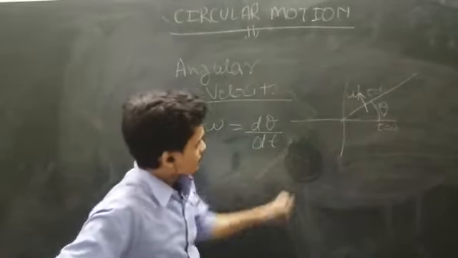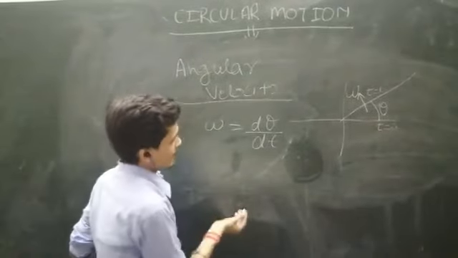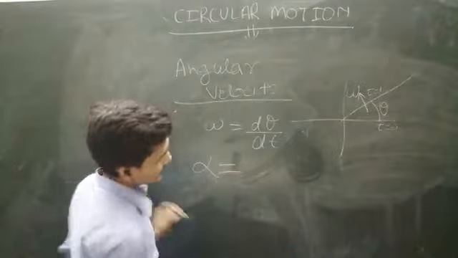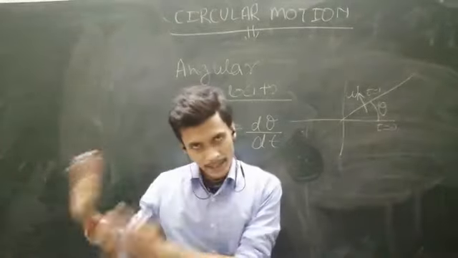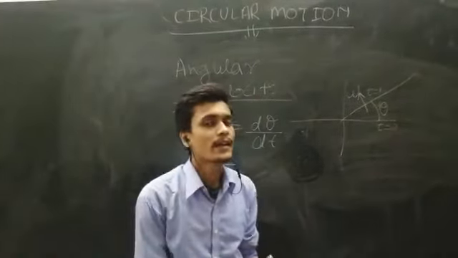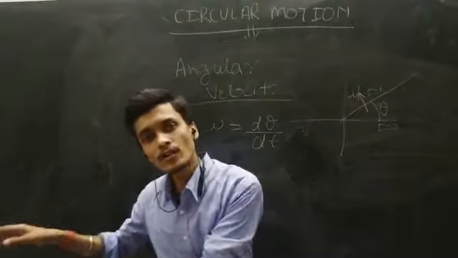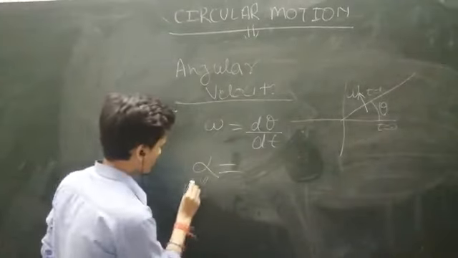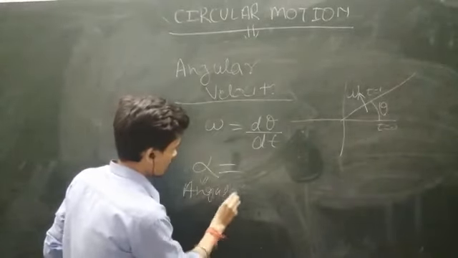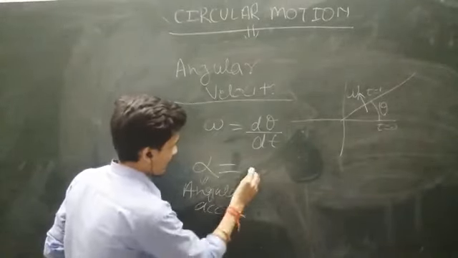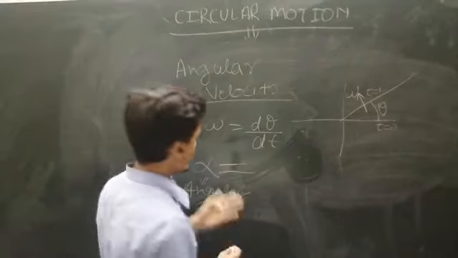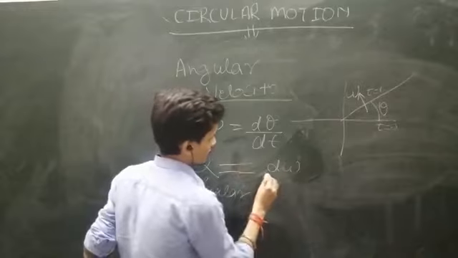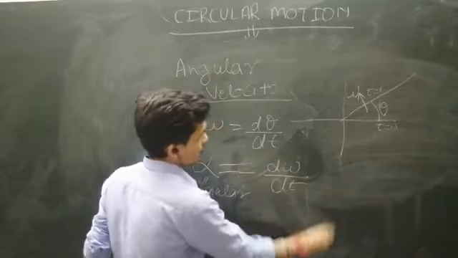Now go to the angular acceleration, alpha. We all know that in linear motion, acceleration is represented by the rate of change of velocity. Similarly, here angular acceleration is the rate of change of angular velocity.